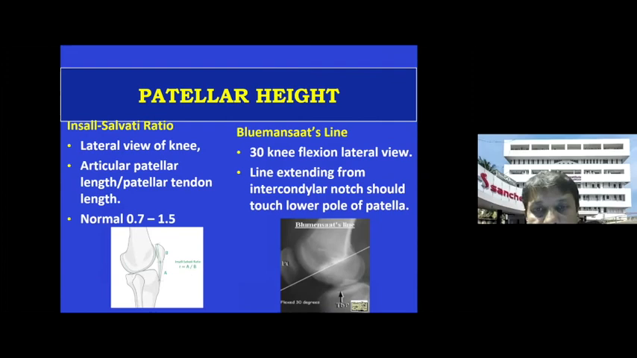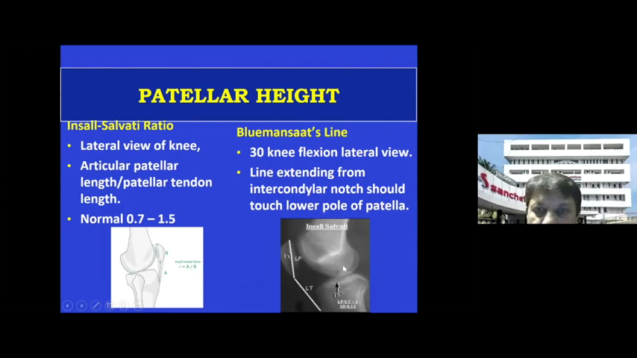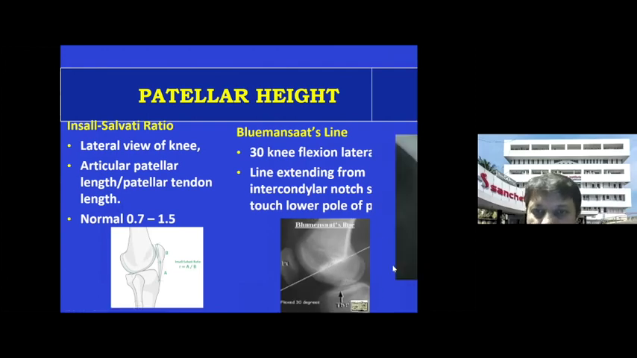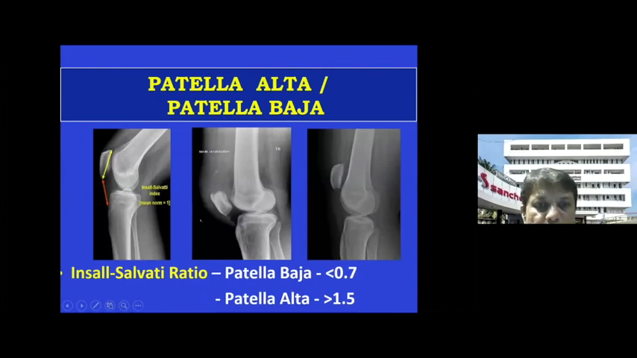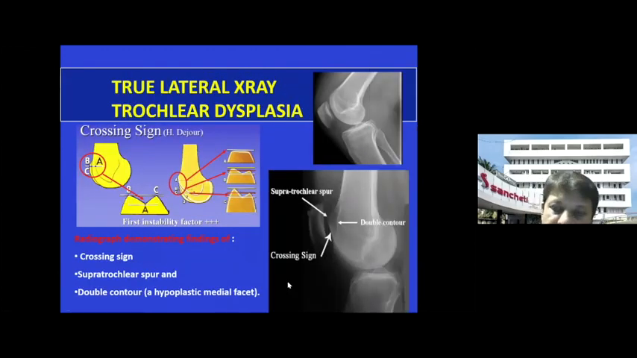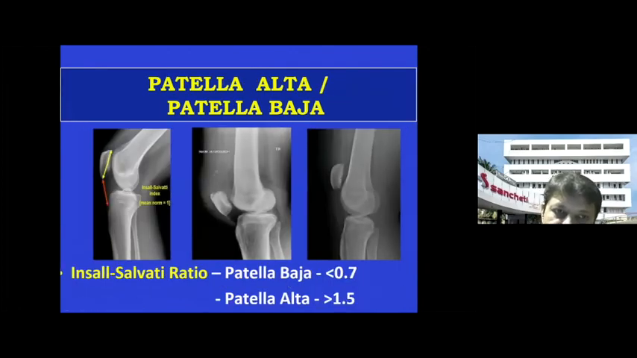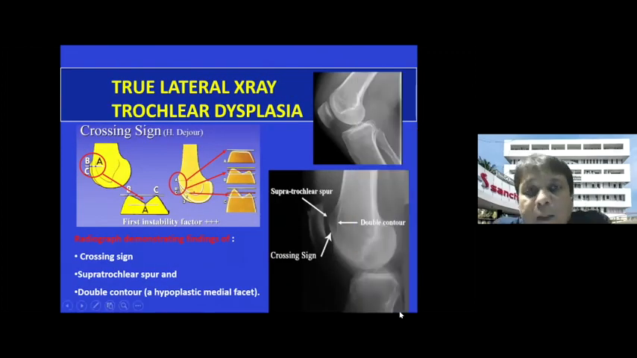Also, you should see on a lateral X-ray, you can calculate the Insall-Salvati ratio, which is helpful to find out whether there is patella alta or patella baja. Another important line is the Blumensaat's line, which you should draw in 30 degrees of flexion. And you can see that this line crosses just below the patella through the intercondylar notch. And this is how you measure the index. If the Insall-Salvati index is less than 0.7, the patella baja is present. If the Insall-Salvati ratio is more than 1.5, then it is patella alta, as you can see here.